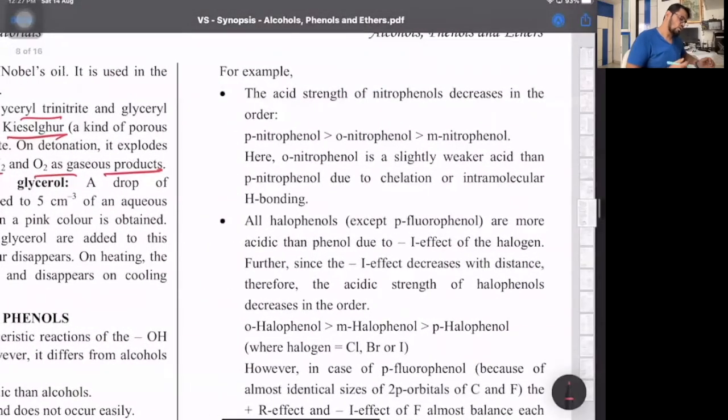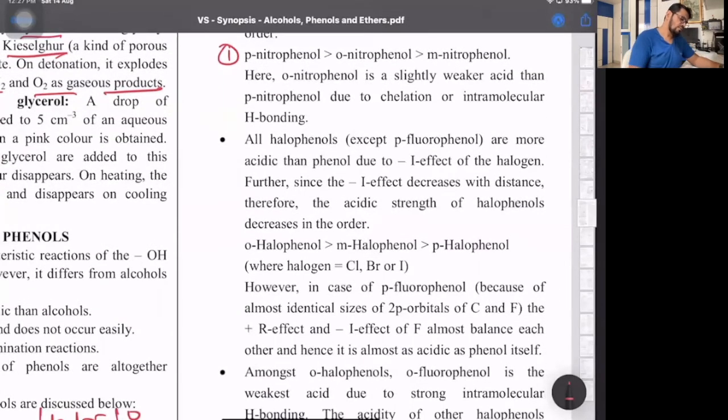Same way, look at nitrophenols. This order is important. Para-nitrophenol is more acidic than ortho and then meta. Ortho is less because of chelation, and the electron density with plus R is more at ortho and para than meta. That's why meta is the least. Then all halophenols, except para-fluorophenol, are more acidic due to the minus I effect.